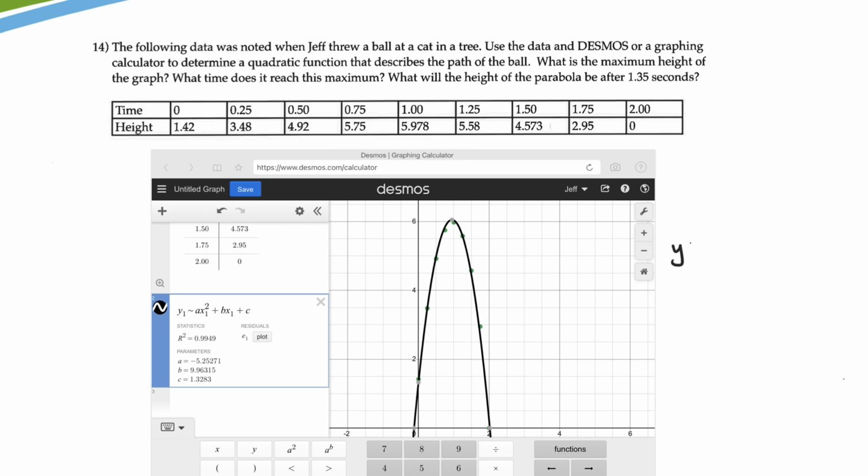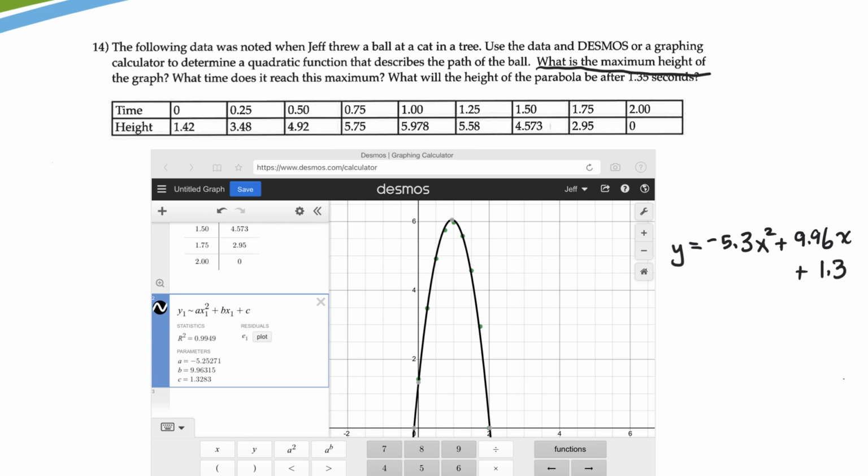So it'll be y is equal to a, down there it's minus 5.3. I'll just round things to one decimal place. x squared plus 9.96. Okay, maybe I'll round to two decimal places. x plus c is 1.3. So I could write it like that, but up in the question it says, when does the ball reach the